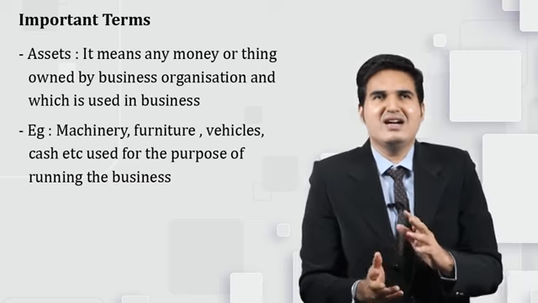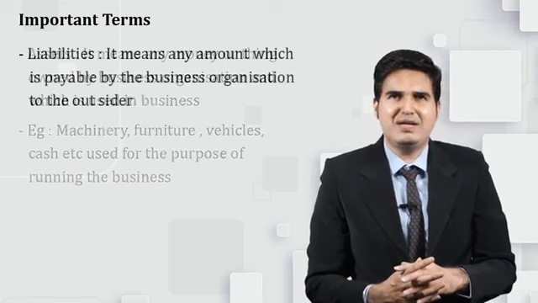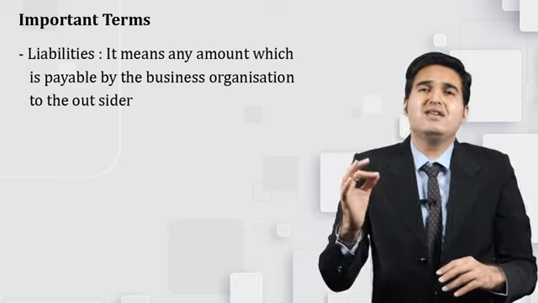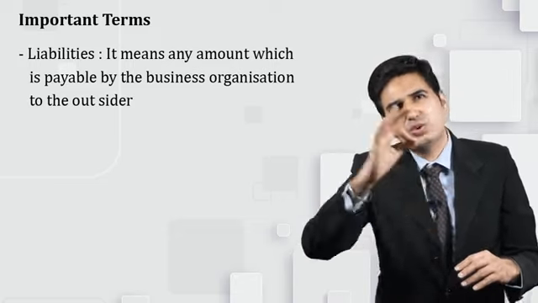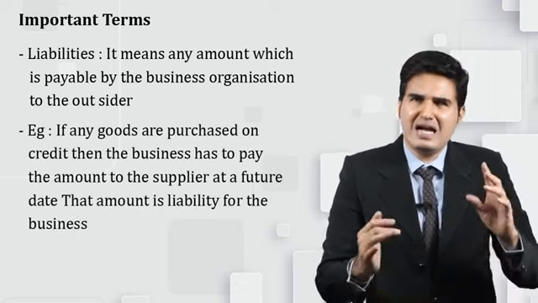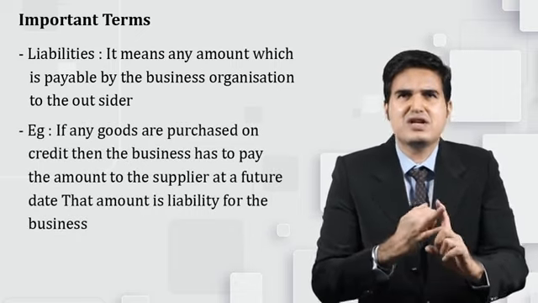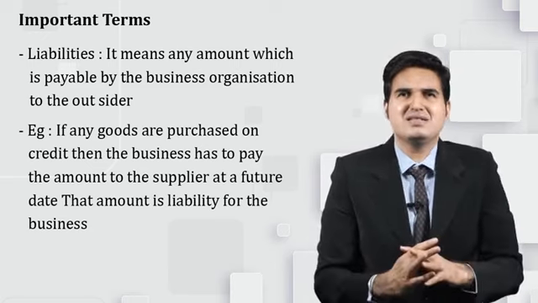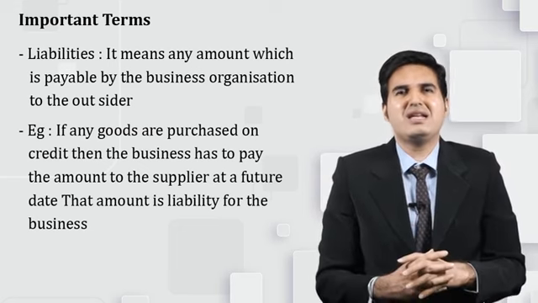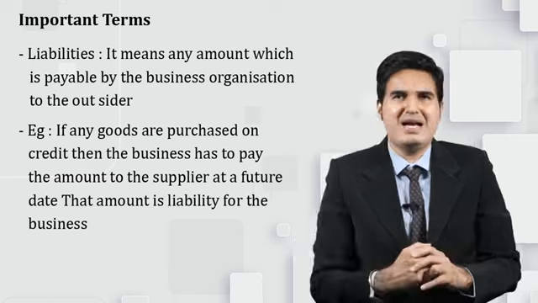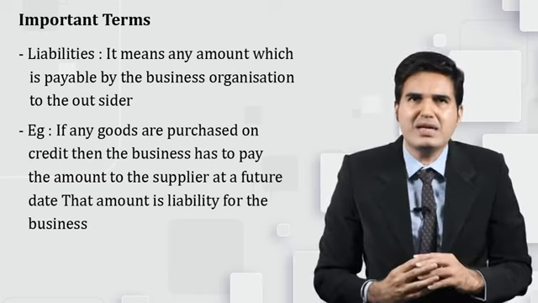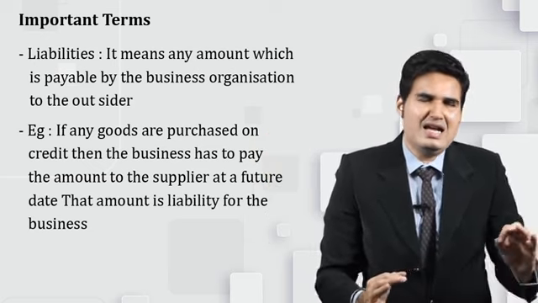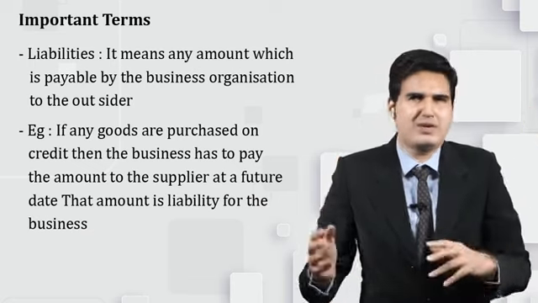And similarly, another important term will be liabilities. Now what do you mean by liabilities? It is any amount of money which is payable by the business to an outsider. For example, I purchased a place, I purchased furniture, I purchased machinery. These three things I purchased, I started my business. Now I need to buy some material. So what I will do is, I will find a supplier who is able to supply me the necessary material. That supplier supplies me the material and I start my processing or manufacturing or whatever.